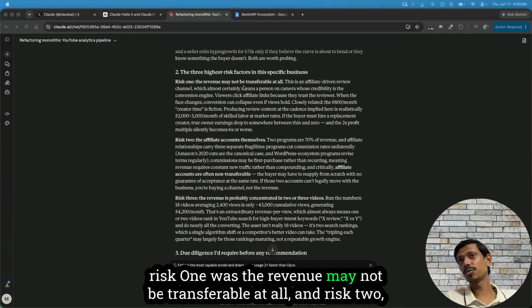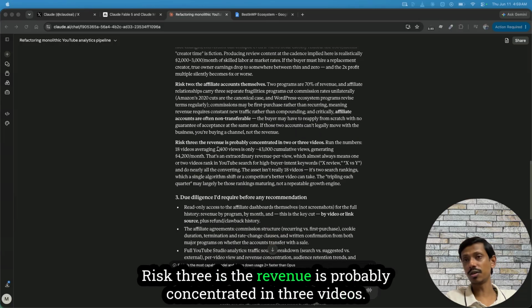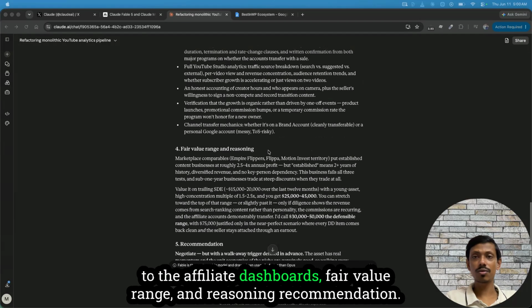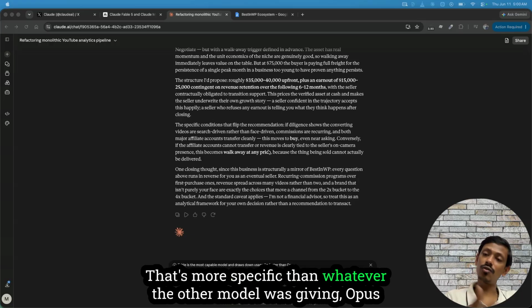The highest risk factors in this specific business: Risk 1, the revenue may not be transferable at all. Risk 2, the affiliate accounts themselves. Risk 3, the revenue is probably concentrated in 3 videos. Due diligence I would require before any recommendation: read only access to the affiliate dashboards, fair value range and reasoning, and a recommendation that's more specific than whatever the other model was giving.